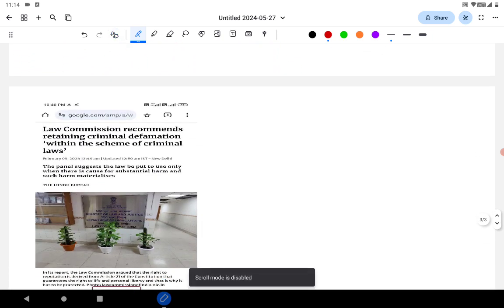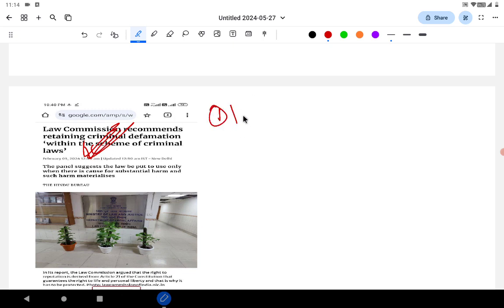Next important thing is Law Commission. Law Commission actually gave a recommendation regarding retaining of the criminal defamation. The important thing to cover here is, one is whatever recommendation they have given. Another important thing with respect to static is Law Commission. See, I think they have asked one question in 2022 or 2023: which of the following bodies are statutory bodies? So Law Commission is an executive body. It's formed by an executive decision.